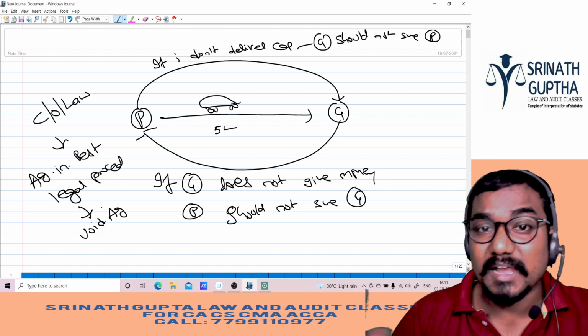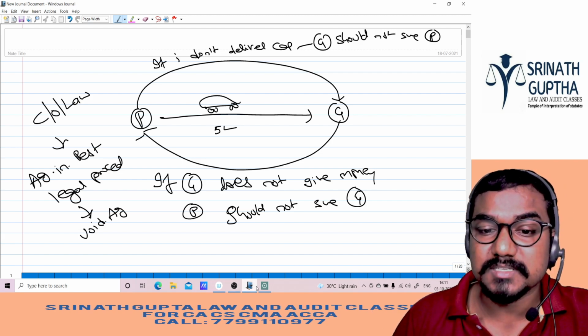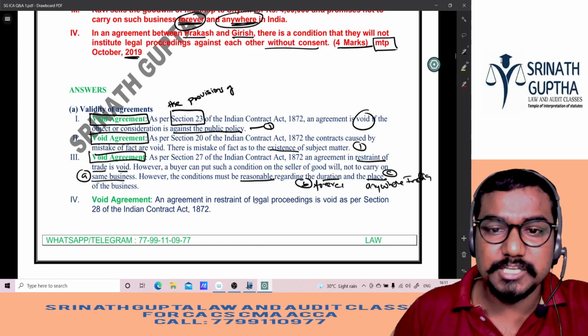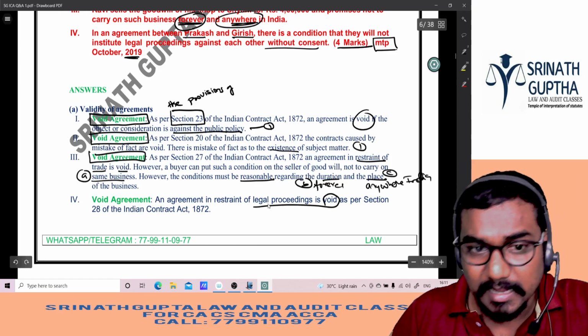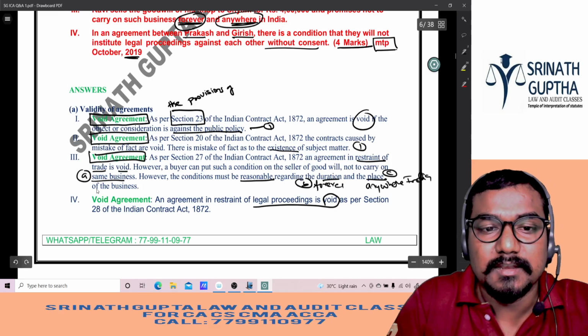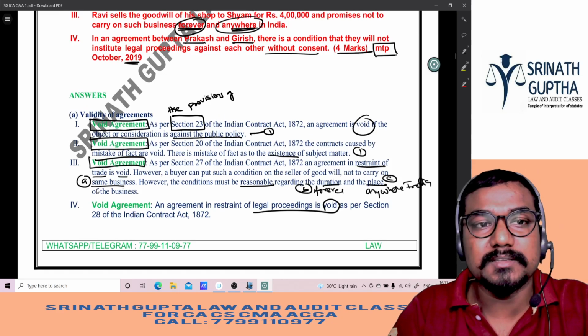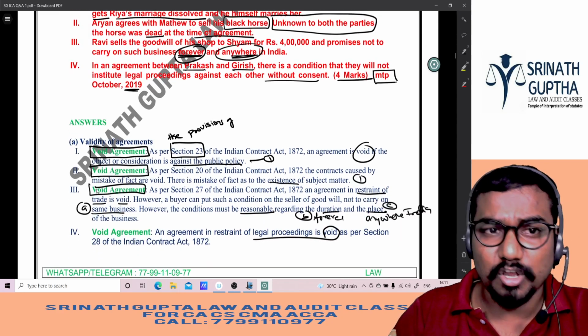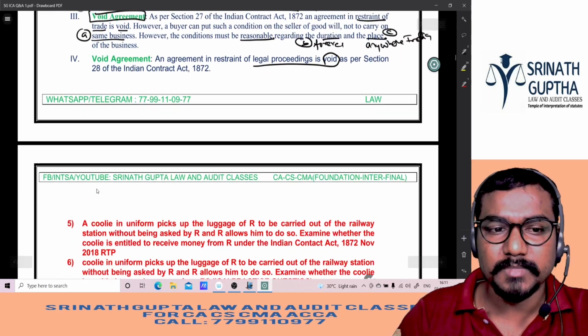Understood, beta? Like this we have to answer the questions. Clear na? An agreement in restraint of legal proceedings is void as per section 28 of the Indian Contract Act. So all the above agreements are void agreements. If you write the nature of the agreement along with the logic, you will get 1 mark.